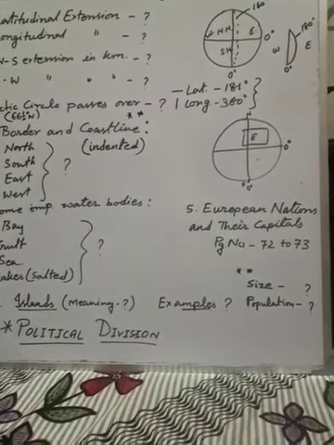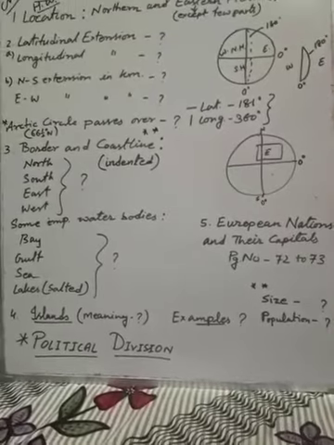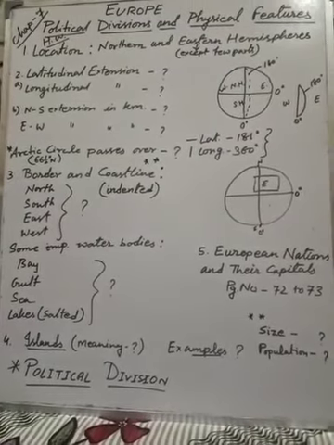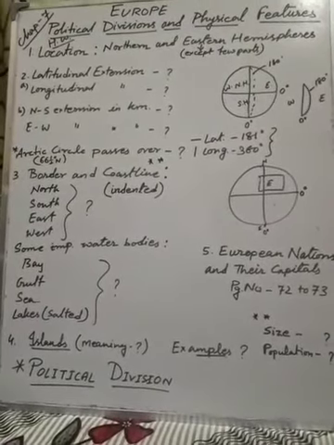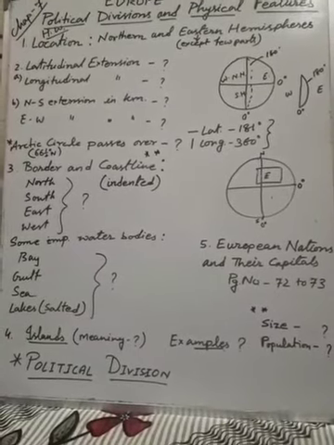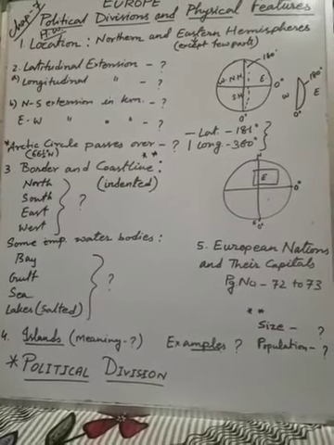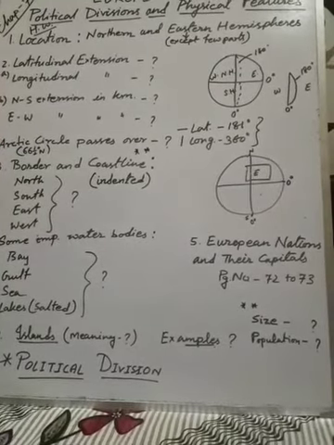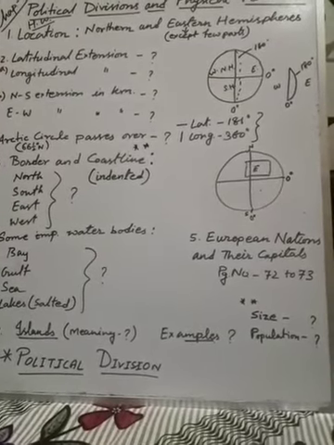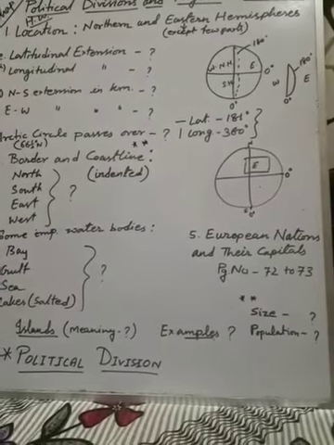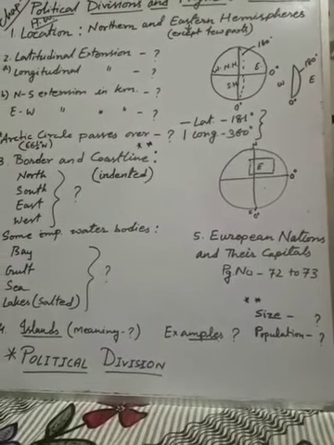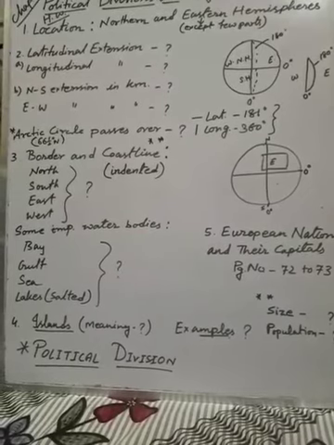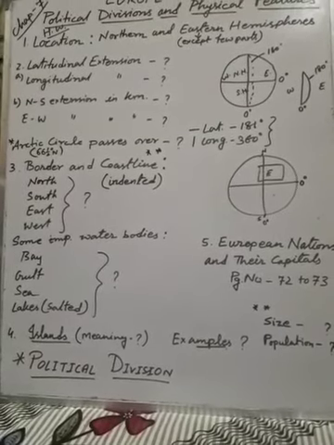But with the help of some natural physical features, one mountain like the Ural mountain and one water body, the Caspian Sea, these two continents are divided. One is Ural mountain, another is Caspian Sea.